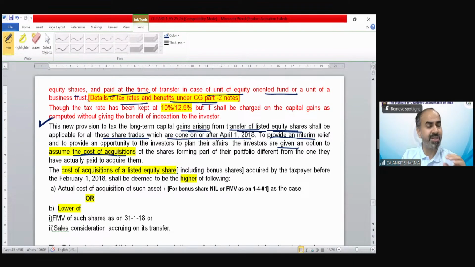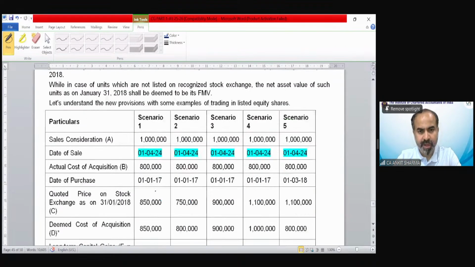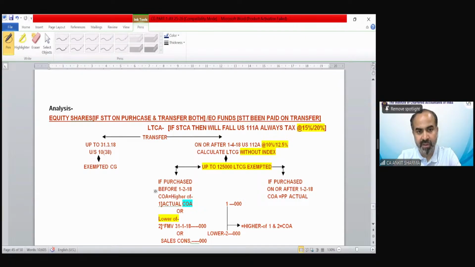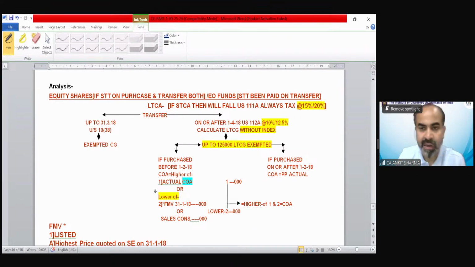Let me tell you, we are just discussing a new cost of acquisition case in the case of long-term equity shares, equity-oriented funds, or business trusts, etc. No other asset has been affected. Only these shares, bonus shares, etc., we are going to discuss over here, forming part of their portfolio, with a cost different from the one they have actually paid to acquire them. So what is the concept? Let me show you with the help of a chart. This is the chart, so you will understand it very clearly.